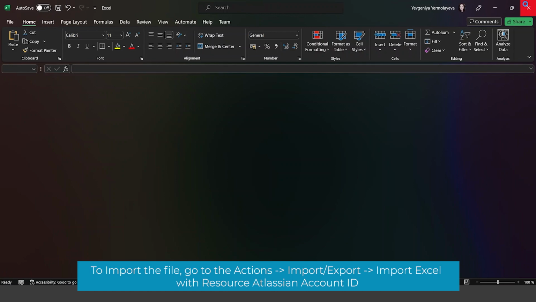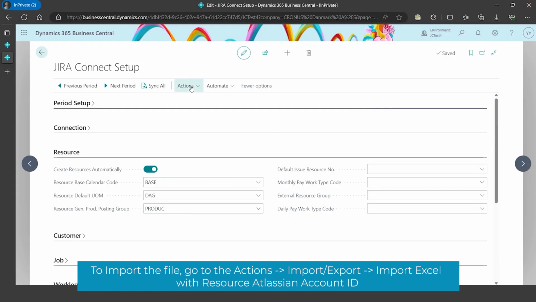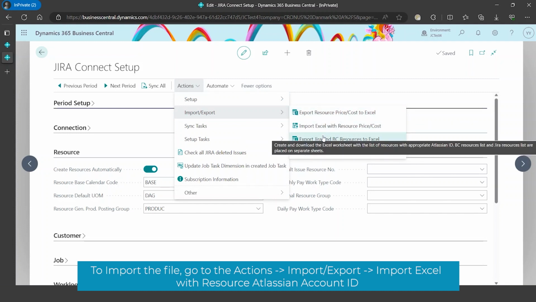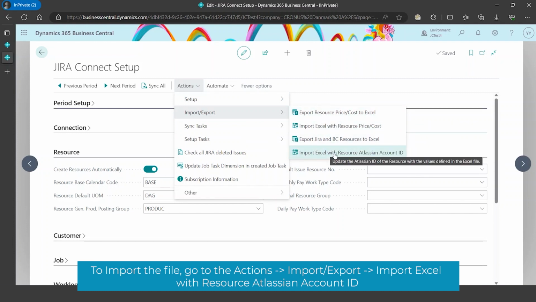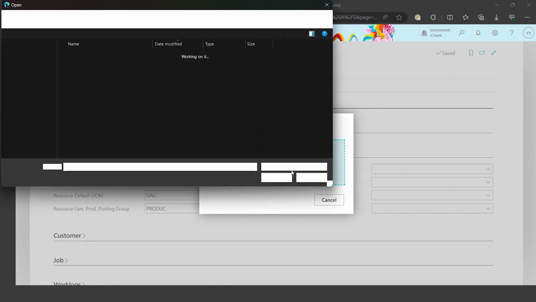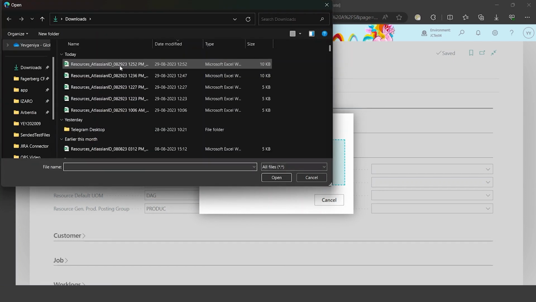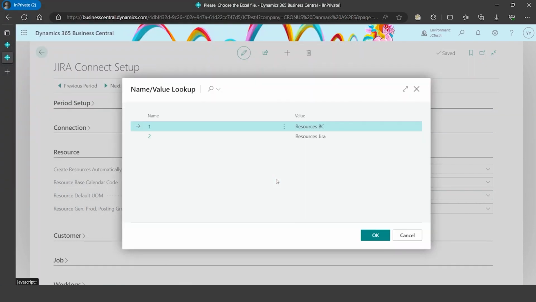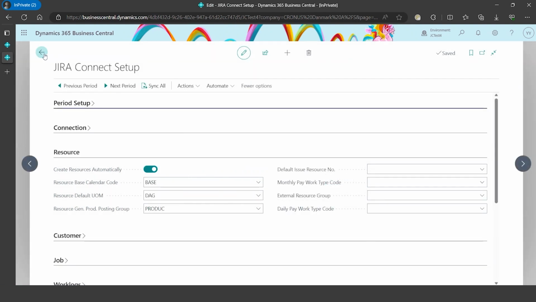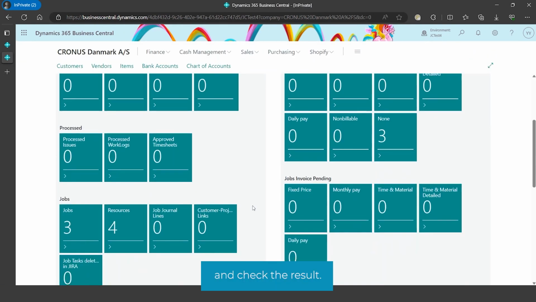To import the file, go to Actions, Import Export, import Excel with resource Atlassian account ID. And check the result.